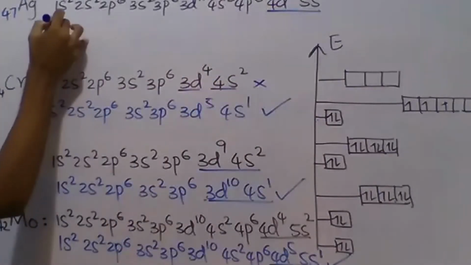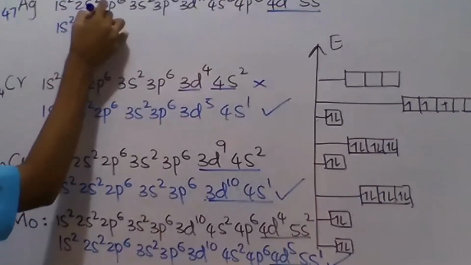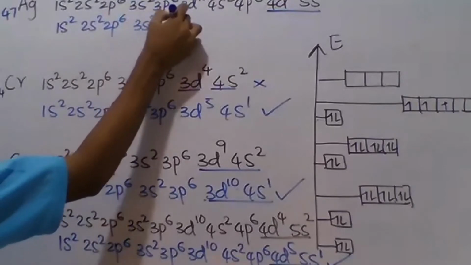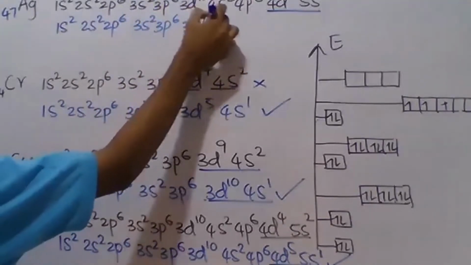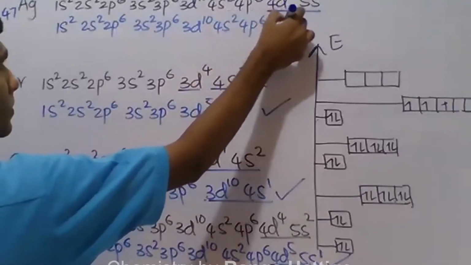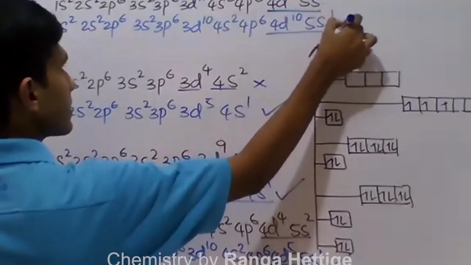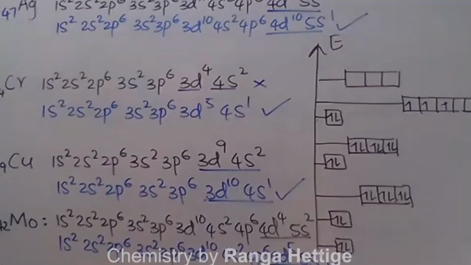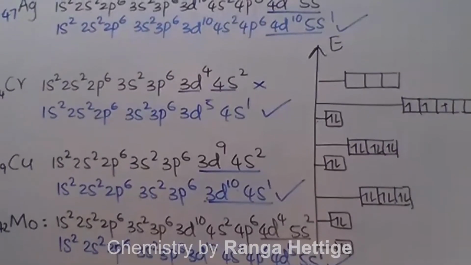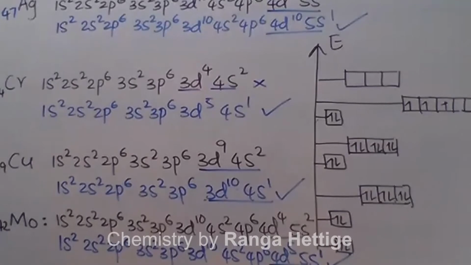The expected configuration is this, but the actual configuration which exists is 1s2, 2s2, 2p6, 3s2, 3p6, 3d10, 4s2, 4p6, 4d10, 5s1. This is the existing configuration of silver. That's the configuration which exists in silver.